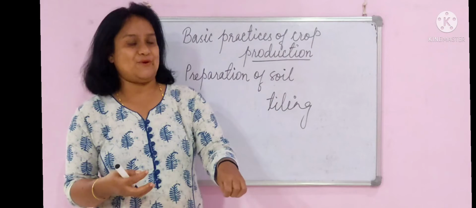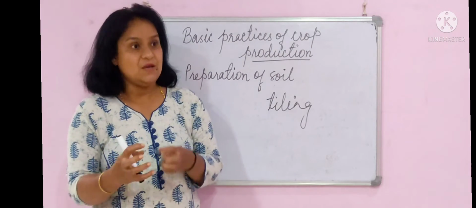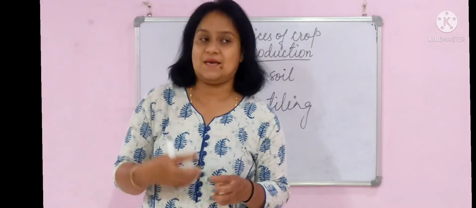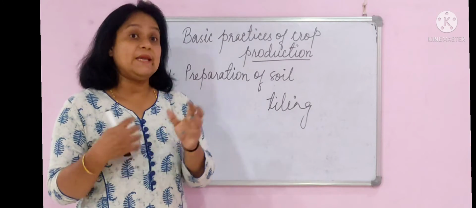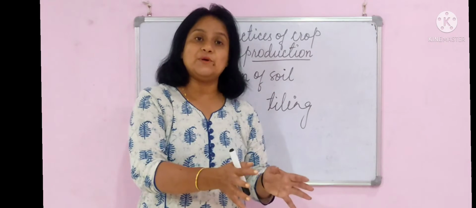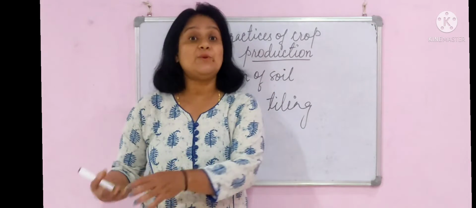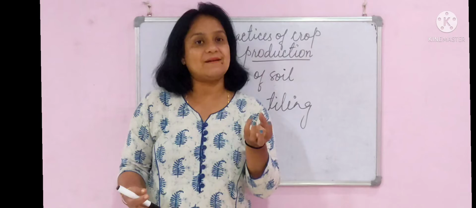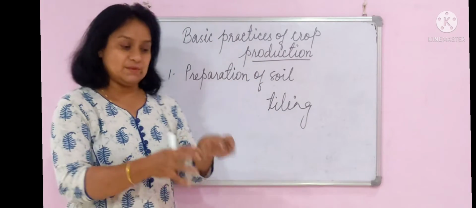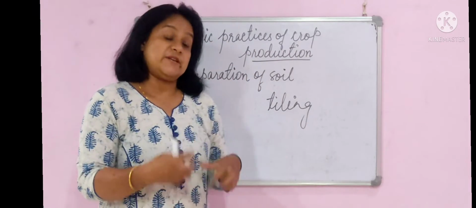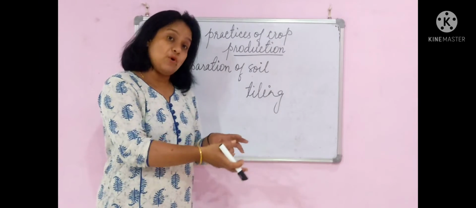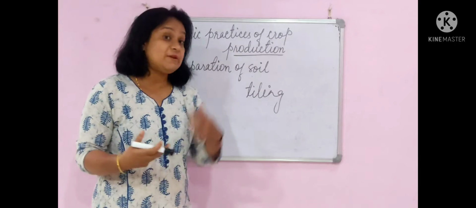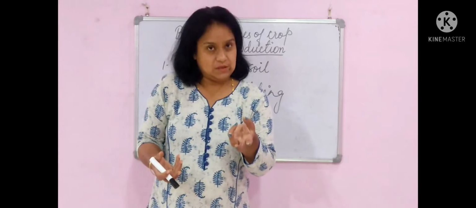Soil में बहुत सारे microorganisms होते हैं जो हमारे लिए useful होते हैं, जो plant को grow करने में मदद करते हैं. If you remember, आपने previous class में पढ़ा है कि there are decomposers which decompose the dead matter and change them into humus. वो soil में humus add करते हैं, तो वो microorganisms को भी soil में respire करना होता है. So the soil friendly microbes need to grow well in the soil to help the farmers grow the crop.